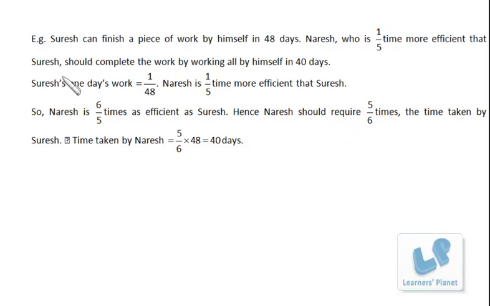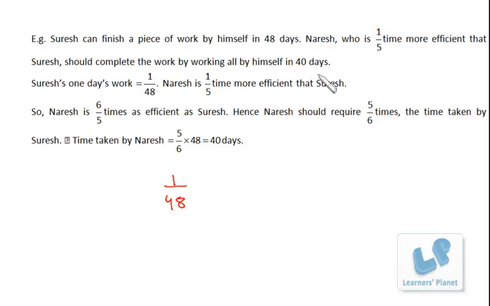Now, Suresh can finish a piece of work by himself in 48 days. Naresh, who is one-fifth more efficient than Suresh, should complete the work by working all by himself in 40 days. Now, let's try to elaborate it. If Suresh can finish a piece of work in 48 days, that means per day he'll be working 1 by 48 of the total work. Okay, so his per day efficiency is 1 by 48.